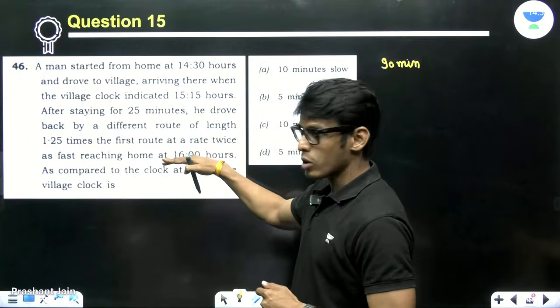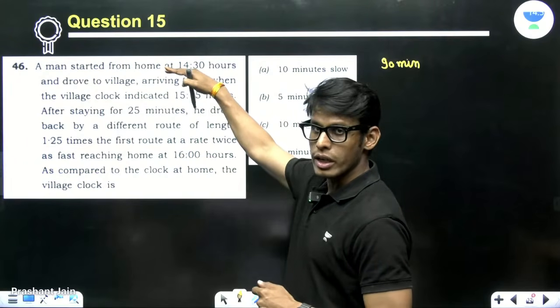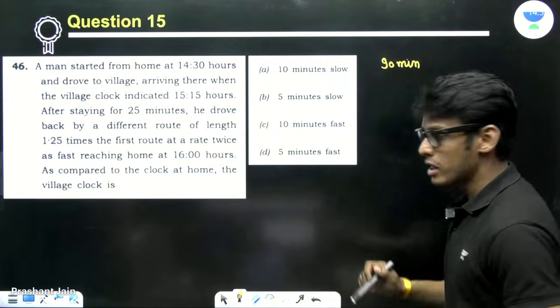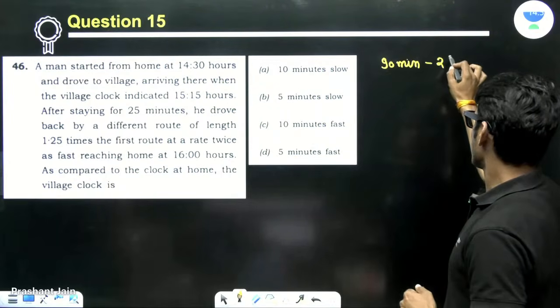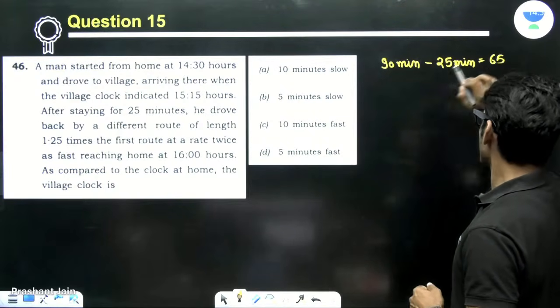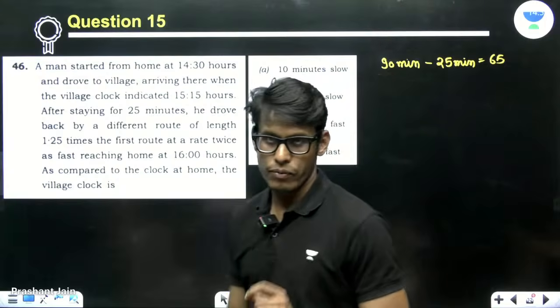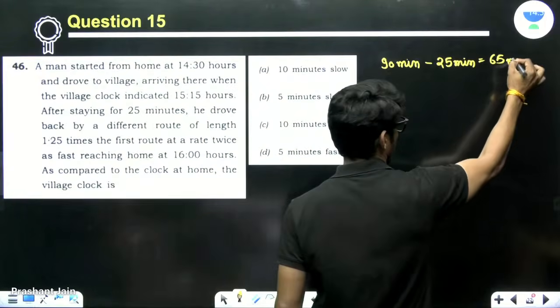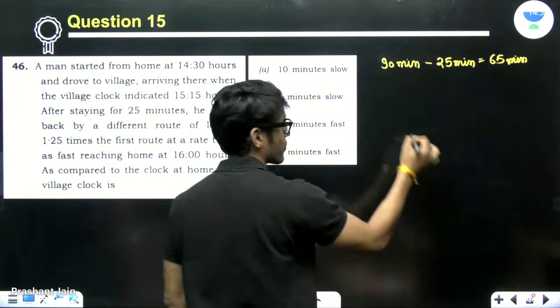1600 hours in his clock, 1430 hours in his clock. So completely he spent 90 minutes. Out of that, he rested for 25 minutes. It means he was on the road for 65 minutes. For 65 minutes. Now, how do we account for these 65 minutes, right?